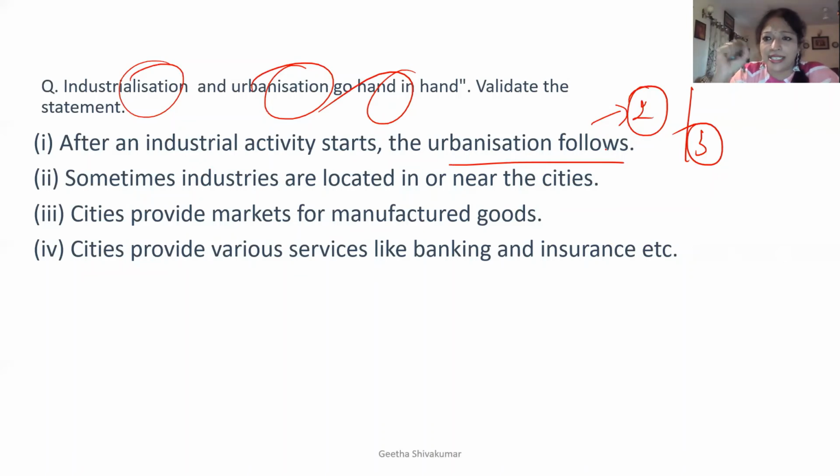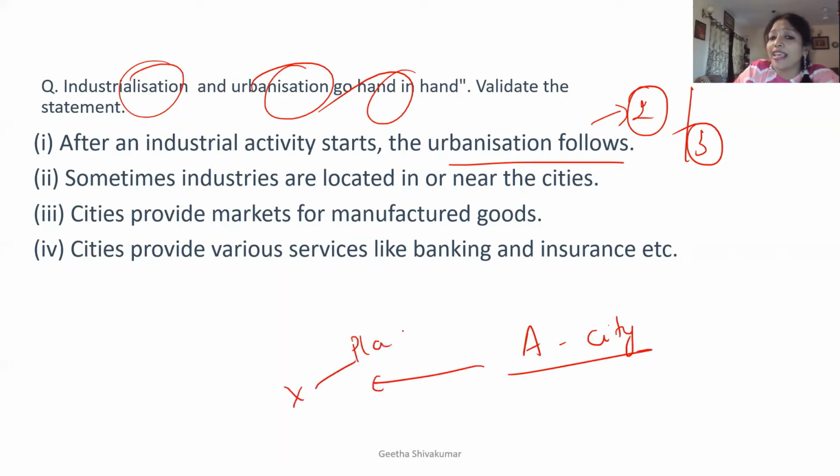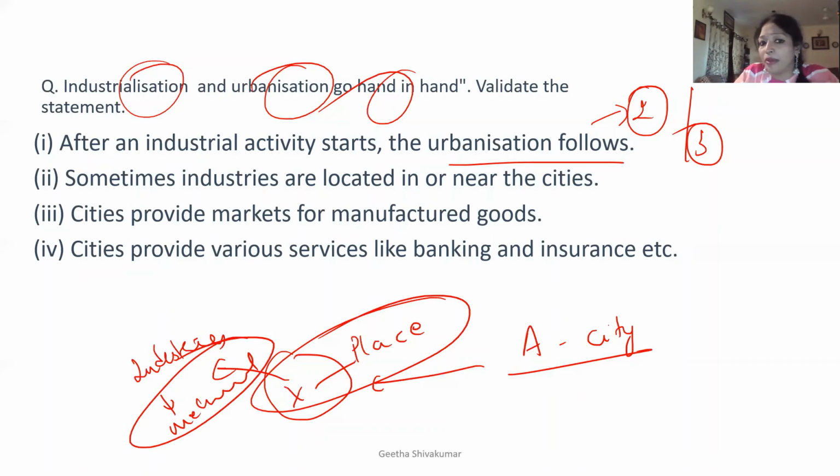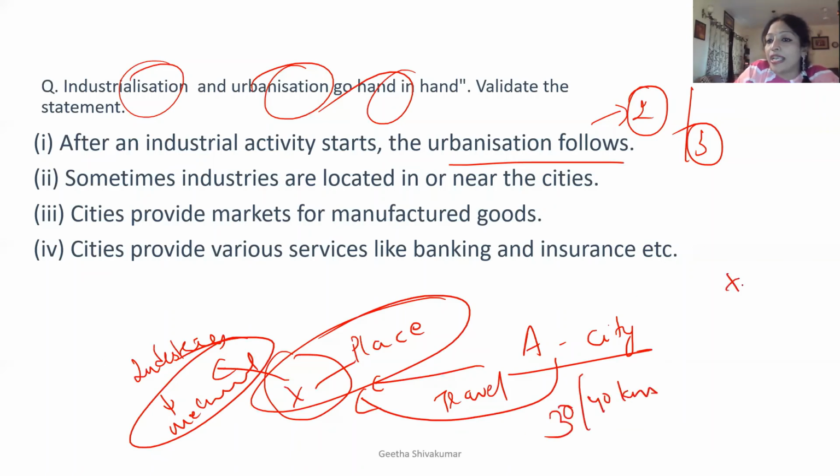How? I'll give you a simple example. Take an example of A city. Near A city, there is one more place, X. X place is not developed, but there is a potential to develop that place. So in this X place, industries have been set up, for example, mechanical industries. When one person has set up the mechanical industry, what will be the next thing coming? Definitely from city A, people will not travel every day. Yes or no? People will not travel every day to a place which is far away, for example, 30 or 40 kilometers. So now in this X place, what will be happening?